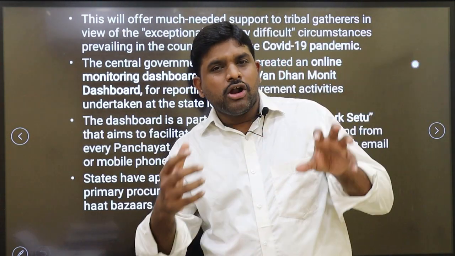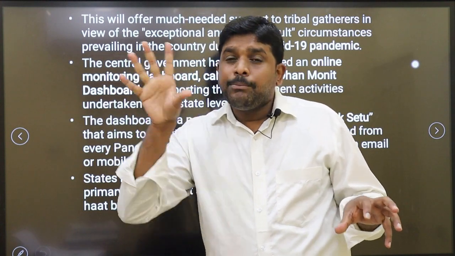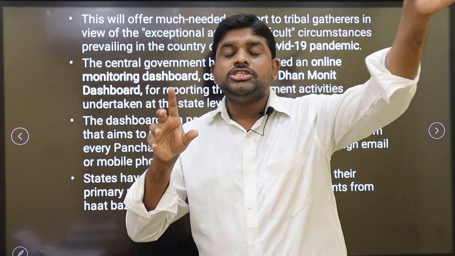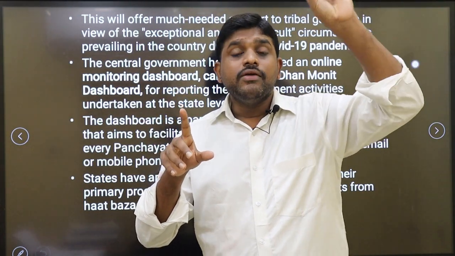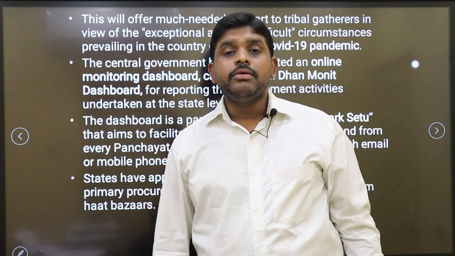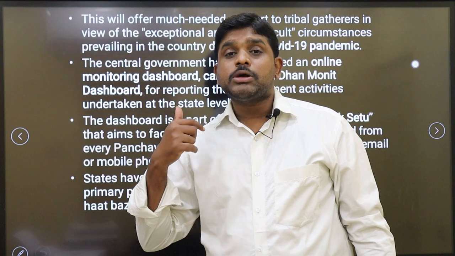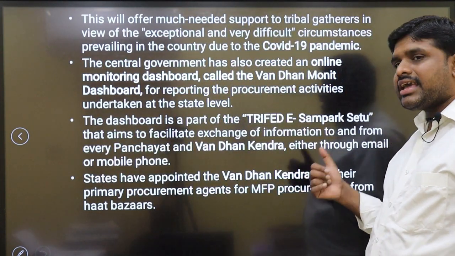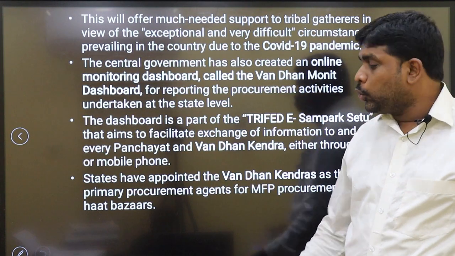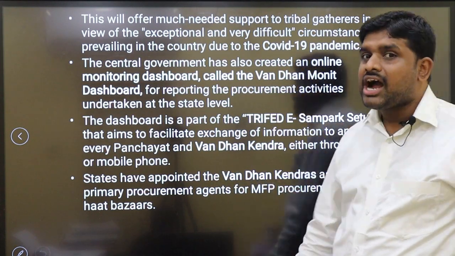How much amount is bought by TriFed will be uploaded, so that the total country can know how much buying and selling is happening with respect to minor forest produce of tribes, and how much minimum support price we are paying them. States have appointed the Vanadhan Kendras as their primary procurement agents for minor forest produce procurement from Haat Bazaars.